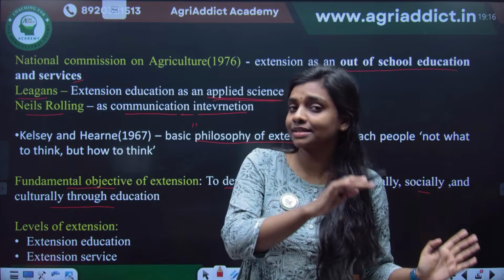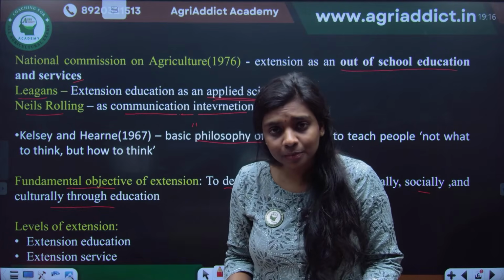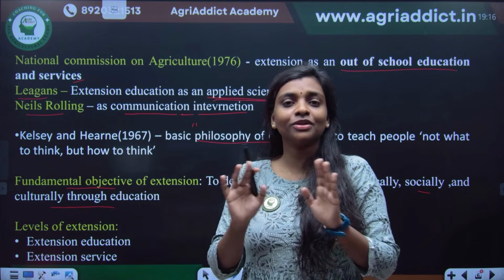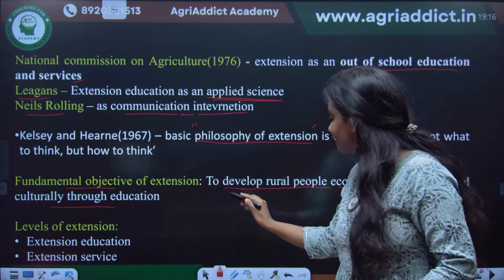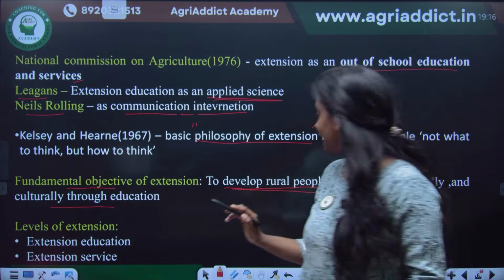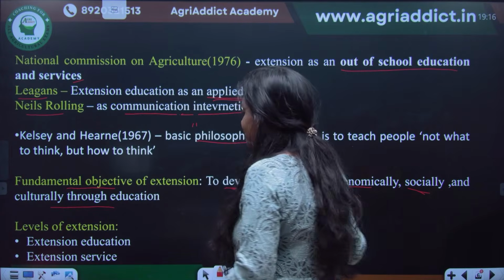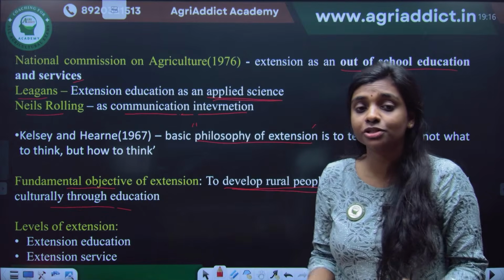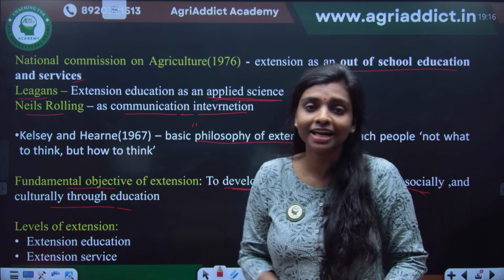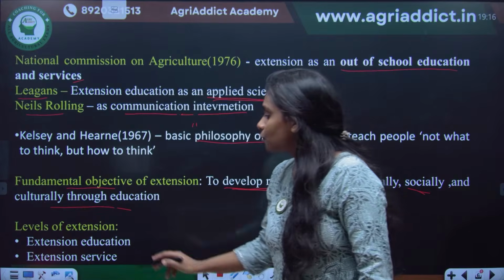So is transfer of technology the only purpose they are serving? No, that is actually a misconception. Our main objective is to develop the rural people, not only economically, but also socially and culturally through education. We are providing education so that a holistic development will happen to them.